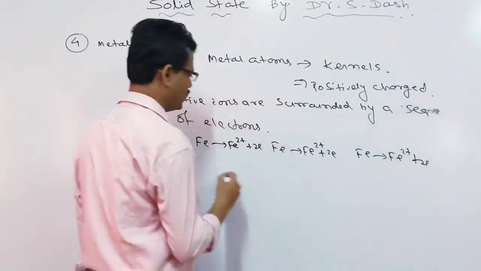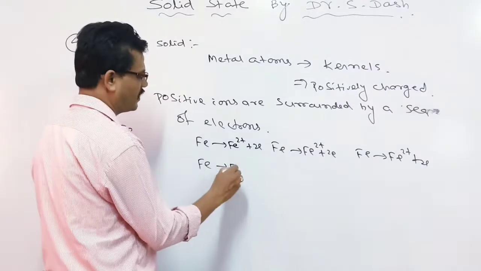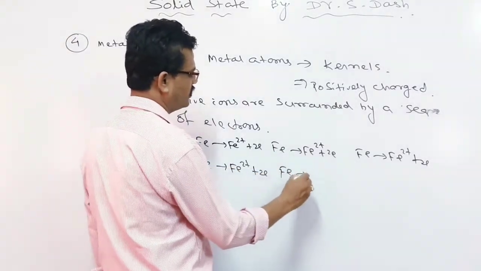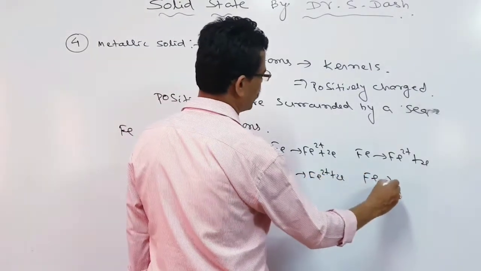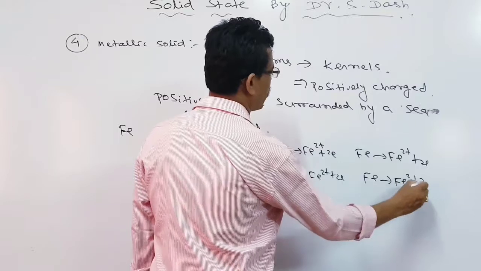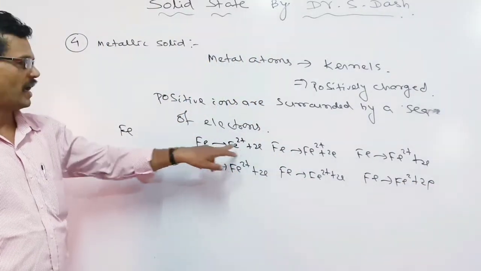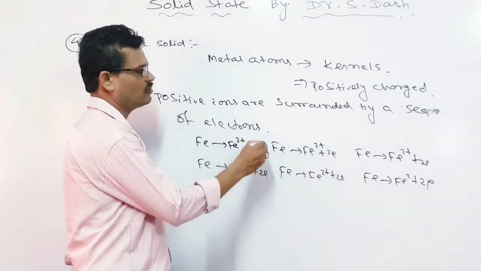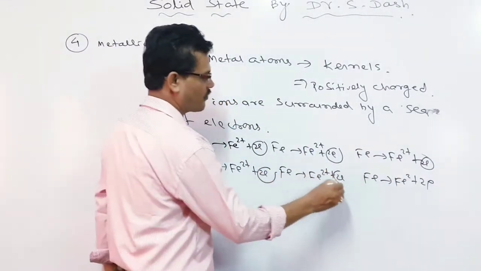So let us look here. There is just a group of atoms. If you take it, then it gives charged ions plus electrons. So in this case, there is a formation of 2 electrons, and there is also a positive charge. So there is a presence of the electrons and the presence of the positive charges.